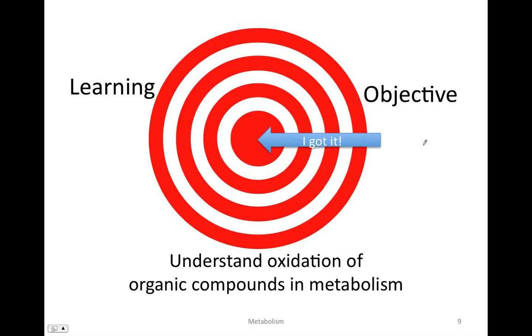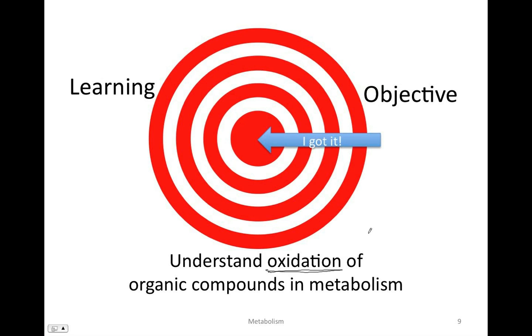The next learning objective talks about another type of biochemical reaction, a chemical reaction that happens in biological systems that is related to energy as well. This is oxidation.